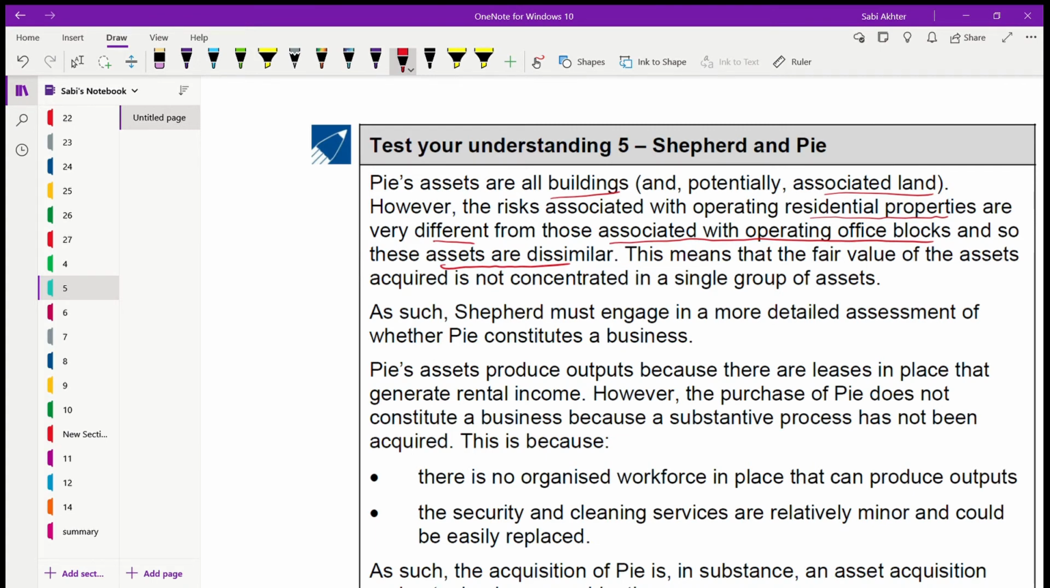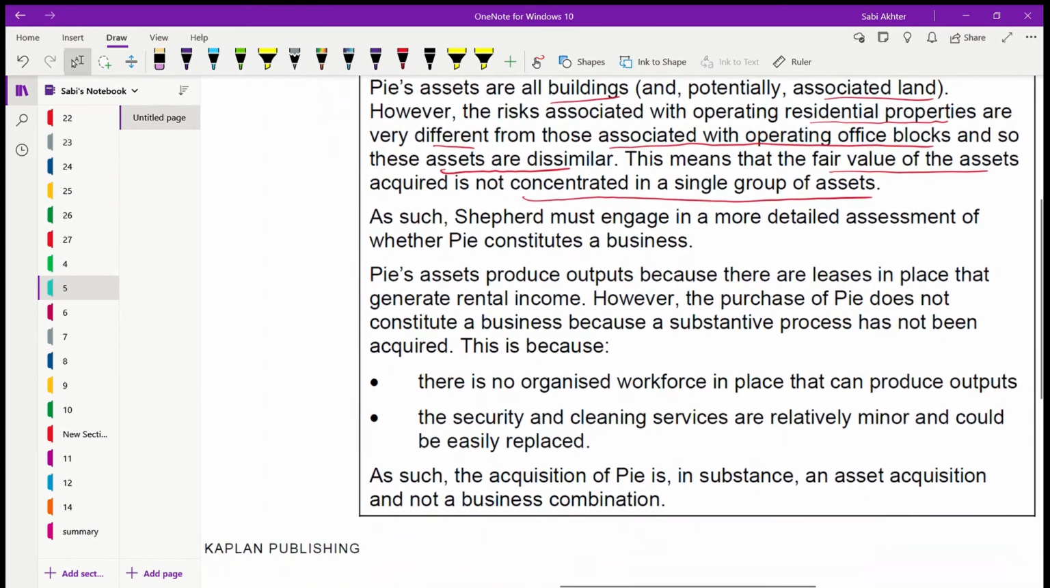This one, assets are dissimilar because the ones used for residential property, their risk is different to the ones we are using for the office block. So this means that the fair value of the asset acquired is not concentrated in a single group of asset, right? You have residential property also, you have office block also. Risk is different. So the fair value is not concentrated in one single group of asset. As such, Shepherd must engage in more detail. So now because you cannot identify from here, okay, it is not proved that this is not a business. You have to go for more detailed assessment whether Pie constitutes a business or not.